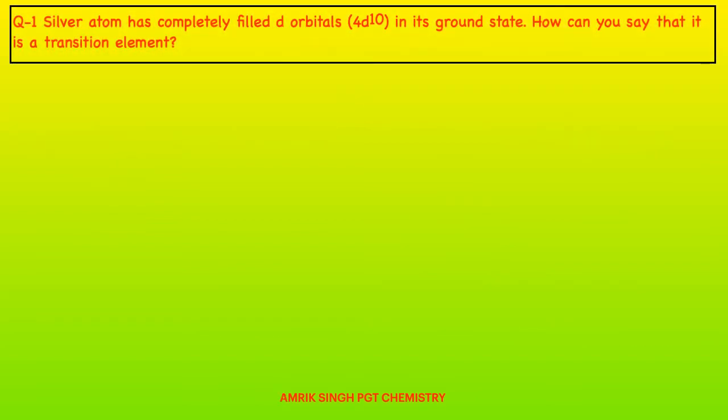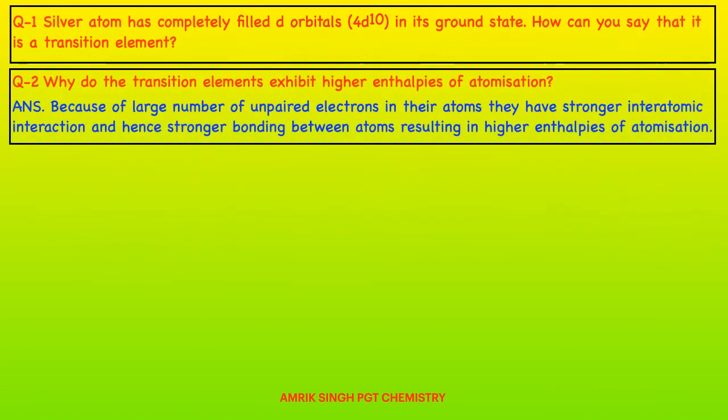Question one. Silver atom has completely filled d orbitals in its ground state. How can we say it is a transition element? In ionic state we can say it has a partially filled d subshell, that's why it is a transition element. Why do transition elements exhibit high enthalpy of atomization? Because of the large number of unpaired electrons in their atoms, they have stronger interatomic interaction and hence stronger bonding between atoms, resulting in higher enthalpy of atomization.